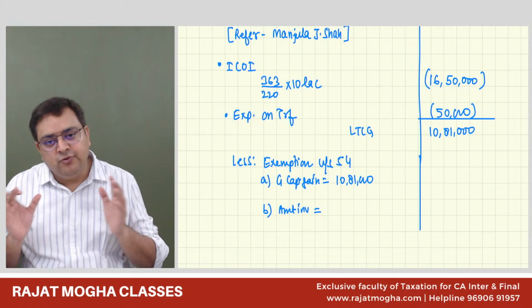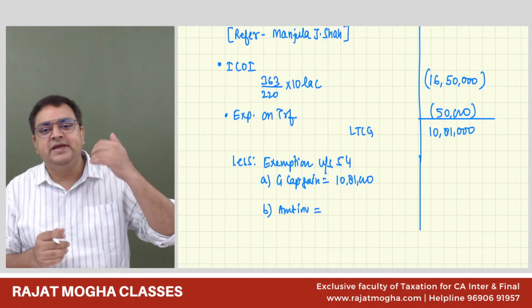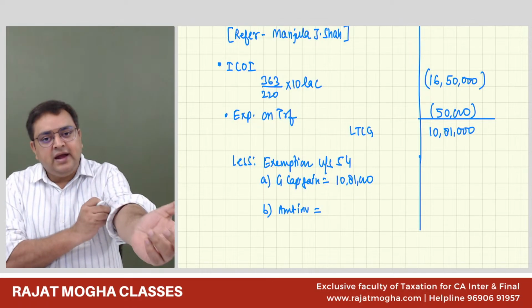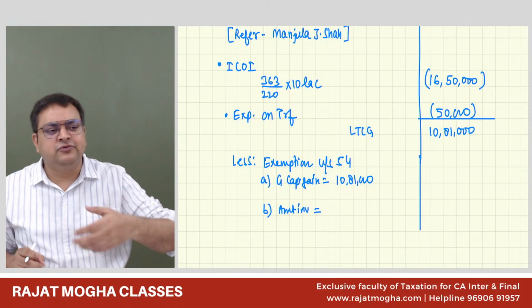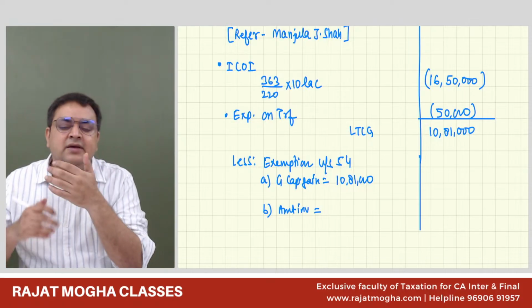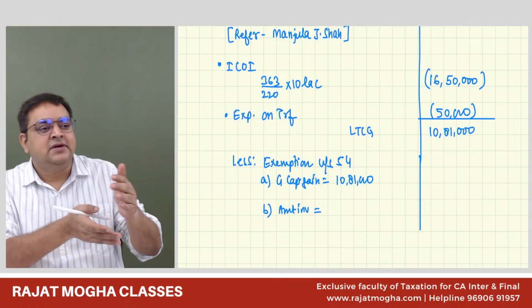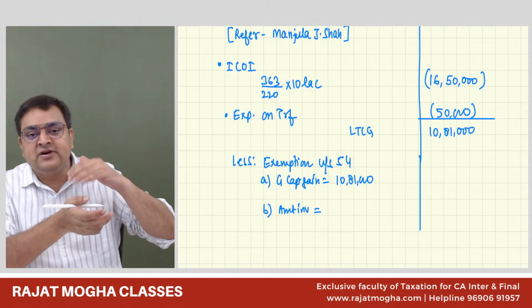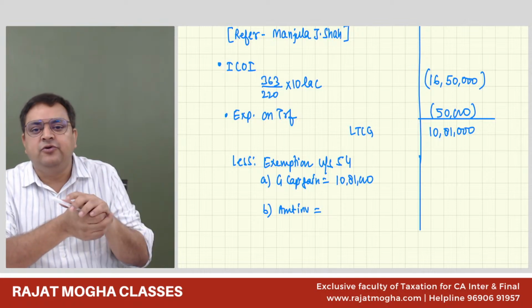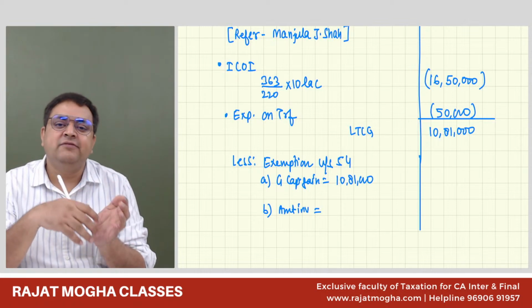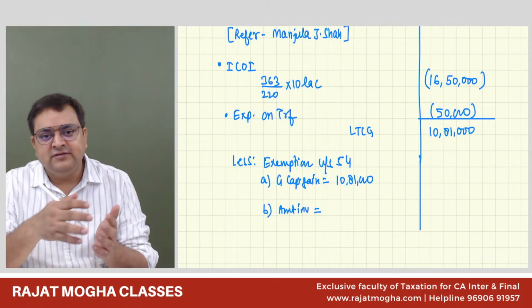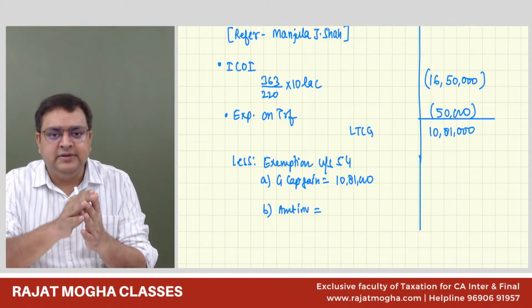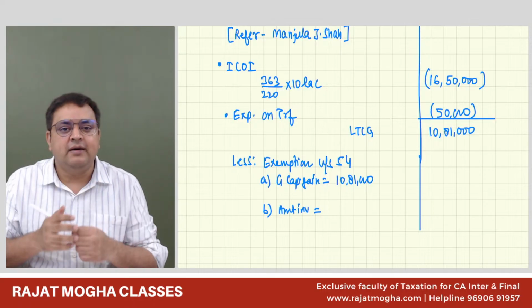If he has done both, for example, he purchased a house of just one floor, the ground floor, and wants to construct further, the first floor and second floor, and he is also investing in the CG scheme, then please add them together and show amount invested.